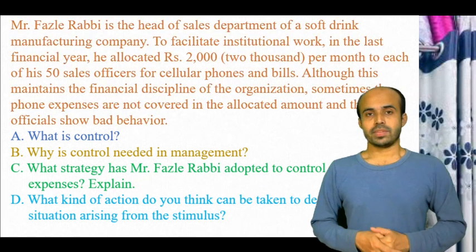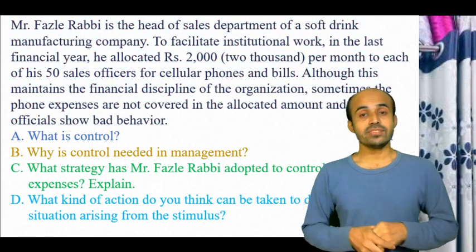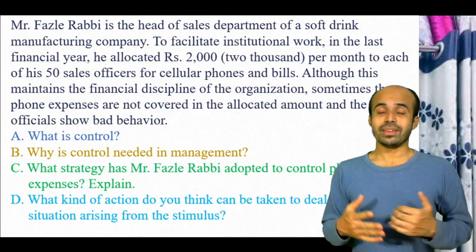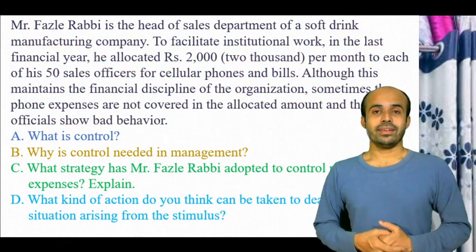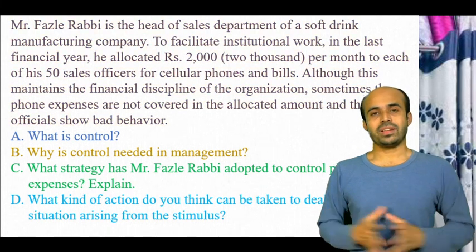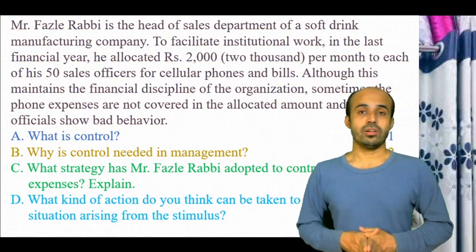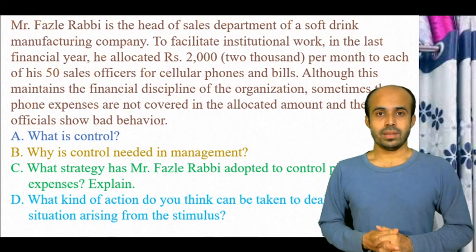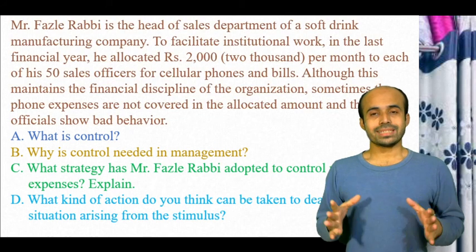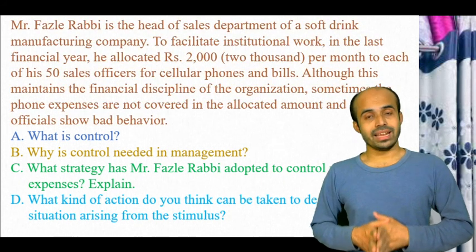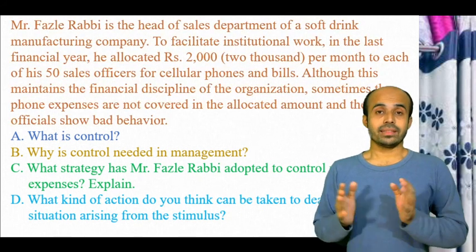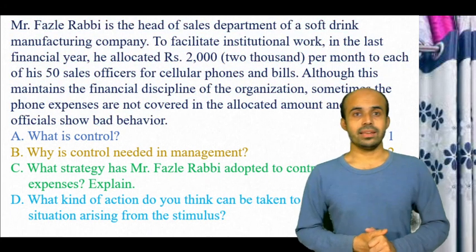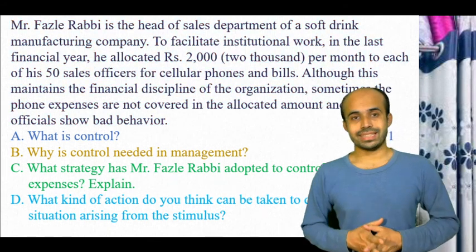So if we think there is no control, what will happen? If there is no control, then the financial activities or the organizational managerial activities will be stopped, because all seven functions are related to each other, and at the end of the management circle, controlling is there.